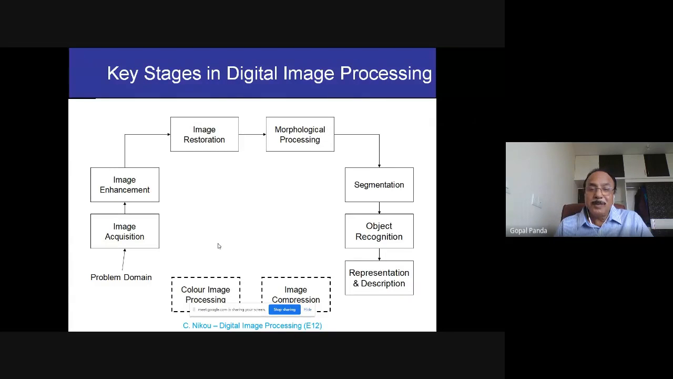The process involved in digital image processing is, suppose we have a problem domain that we are interested in interpreting, a digital interpretation process for a particular theme for a particular area. So we have to acquire the image. That is the first stage, the image acquisition.